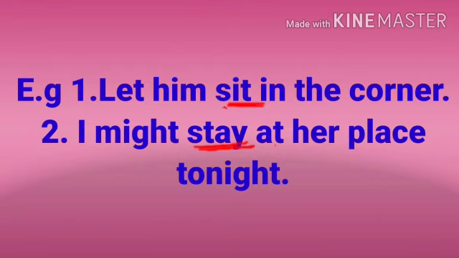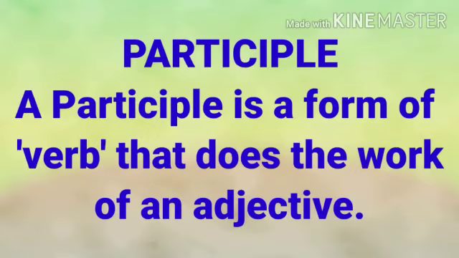Second example, I might stay at her place tonight. Here, might is a modal auxiliary and stay is a non-finite verb. It is a bare infinitive. It means bare infinitives are used after modal auxiliaries also. Second form of non-finite verb is the participle. What is meant by participle? A participle is a form of verb that does the work of an adjective.